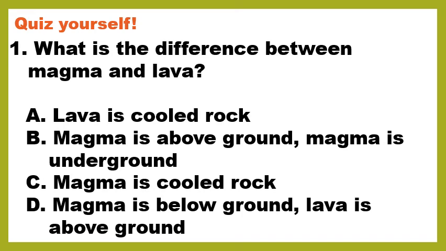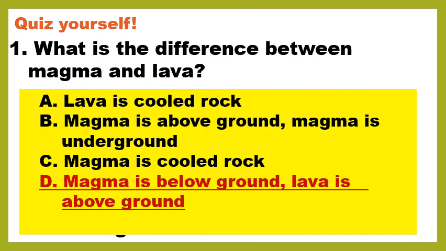Okay, 5, 4, 3, 2, 1. I'm going to get rid of lava is cooled rock because lava is molten or melted rock. So that means I'm also going to get rid of C because magma is also molten rock. It's just in a different location. So the correct answer is D. Magma is below ground and lava is above ground.